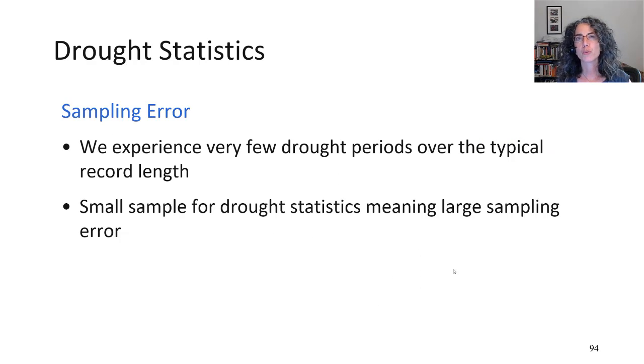Sampling error, which we've been talking about already, which is the fact that our sample is perhaps not representative of the distribution we want to estimate. Sampling error is even more of an issue in computing drought statistics because there's very few droughts experienced over the typical record length. And so the small sample means we have a lot more sampling error than we do when we're evaluating high flows.